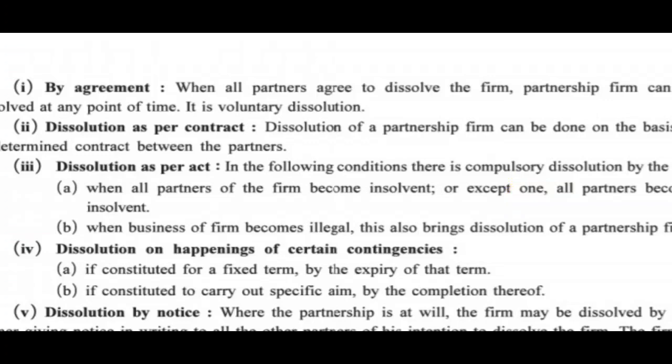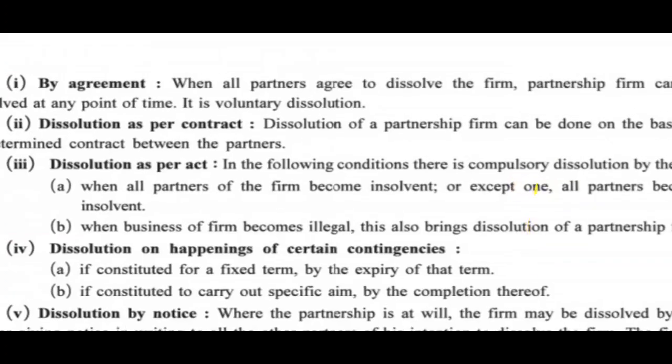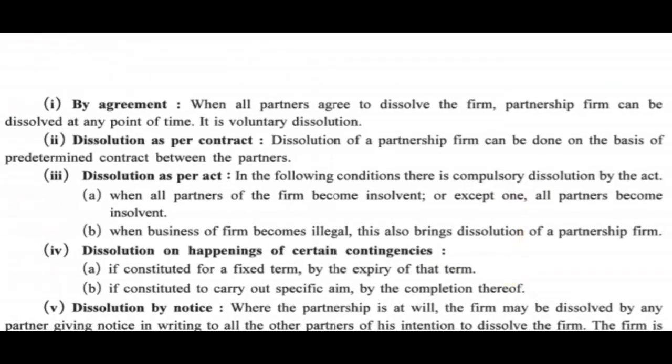Second, if the partnership is constituted to carry out a specific aim, by the completion thereof. That means if the partnership is made for some specific task, as the task gets over, the partnership will also get over.